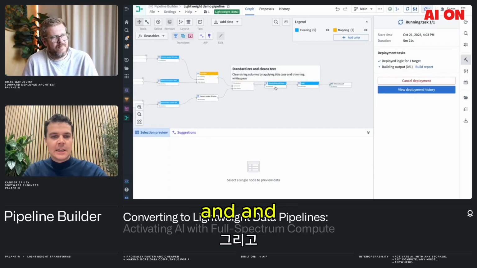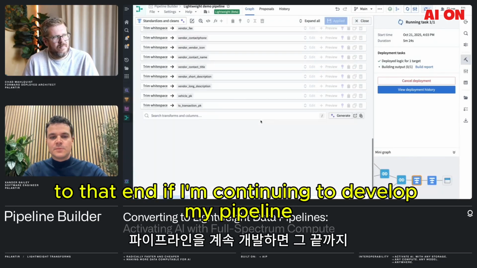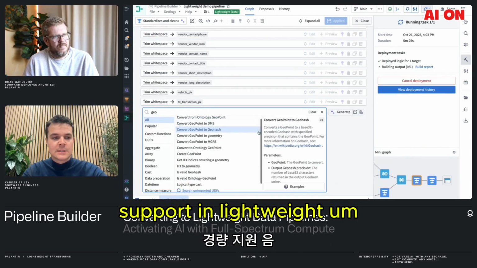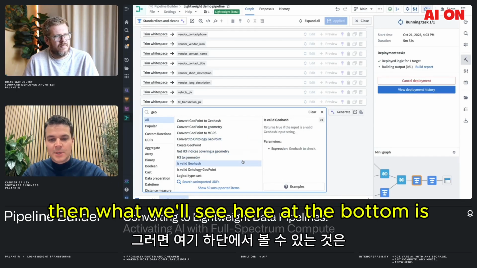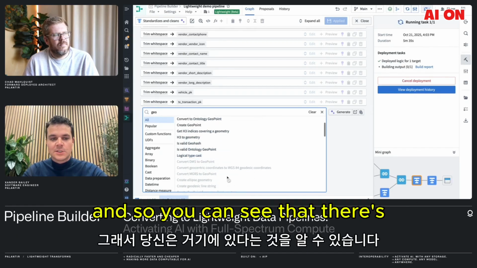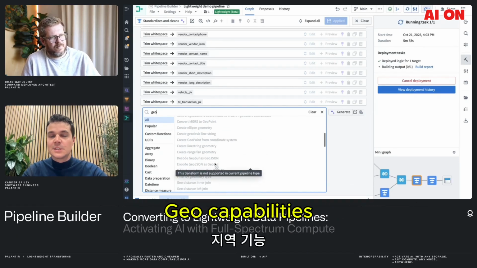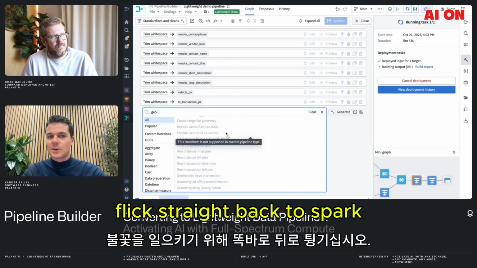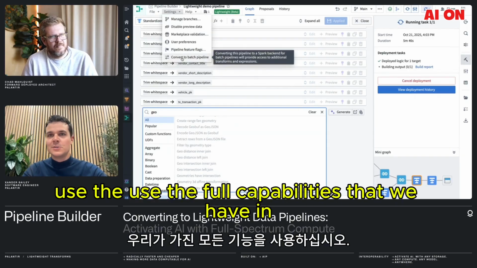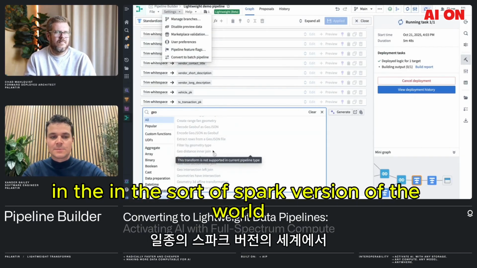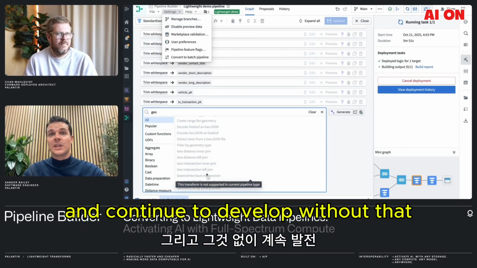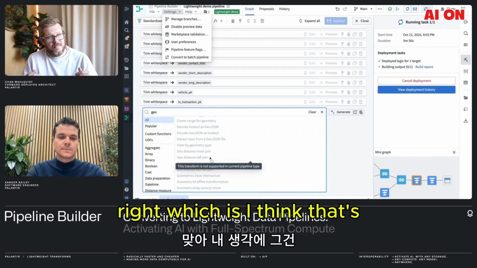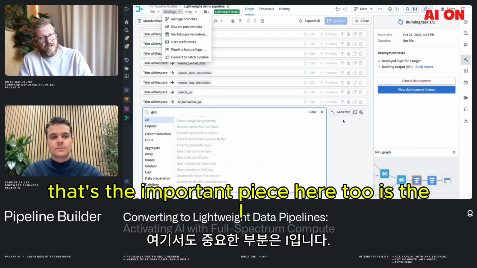Yeah, absolutely. And to that end, if I'm continuing to develop my pipeline, and I'm looking for something that we don't yet support in lightweight, then what we'll see here at the bottom is unsupported operations. You can see there's a bunch of geo capabilities that we haven't supported in lightweight yet. But what we're able to do is just flick straight back to Spark, use the full capabilities that we have in the Spark version of the world, and continue to develop without that really encumbering us too much.